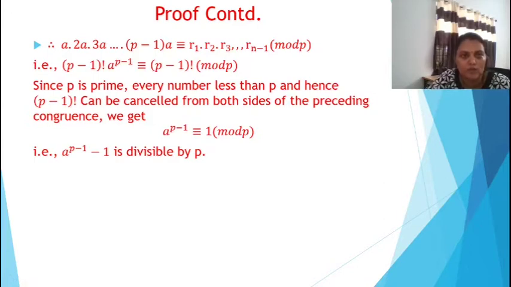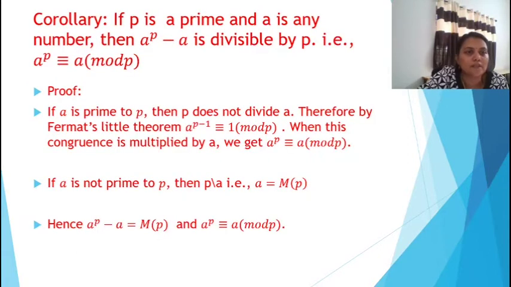We have many corollaries associated with Fermat's theorem. Corollary: if P is a prime and A is any number, then A raised to P minus A is divisible by P. That is, A raised to P congruent to A mod P. For the proof, if A is prime to P, then P does not divide A, so by Fermat's little theorem, A raised to P minus 1 congruent to 1 mod P. When we multiply this congruence by A, we get A raised to P congruent to 1 into A mod P.